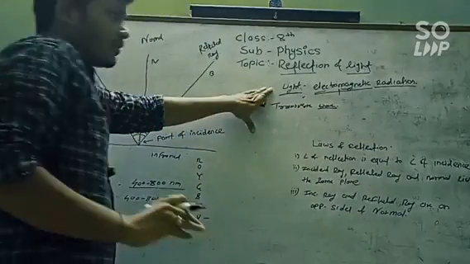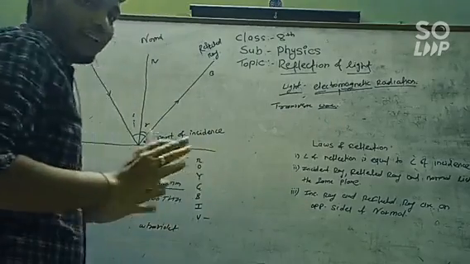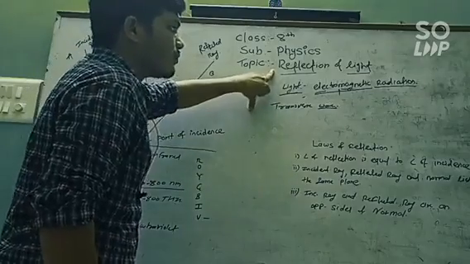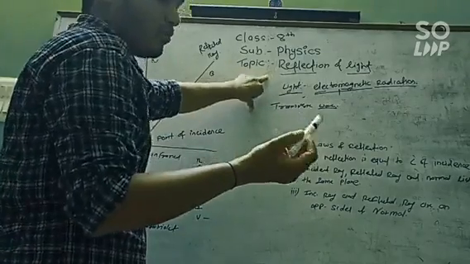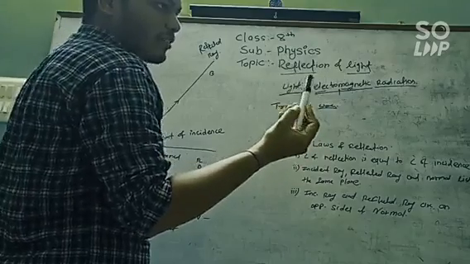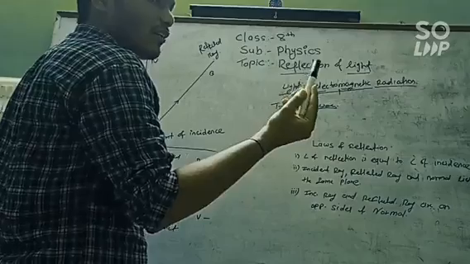Now light. Consider a dark room: when we switch off the light, we are unable to see any object. This is because of the phenomenon of reflection of light. Consider this is a pen. We see the color of the pen is white because this pen reflects the specific wavelength of light that is white in color. That's why the color of this pen is white.